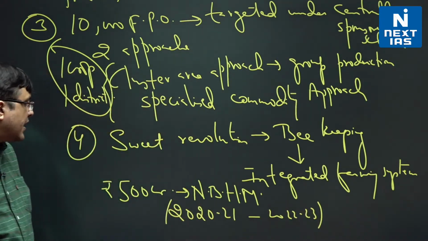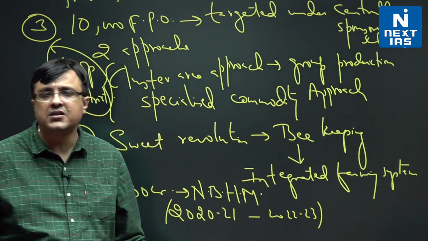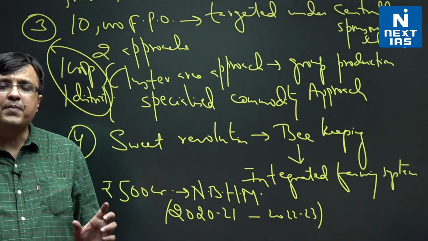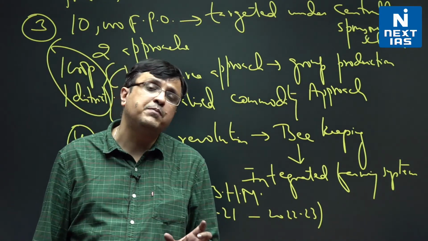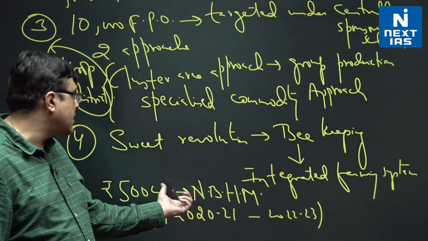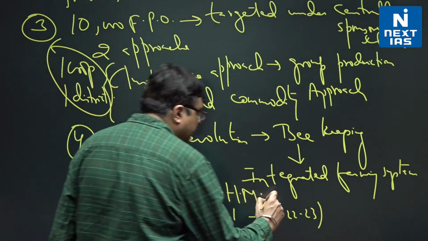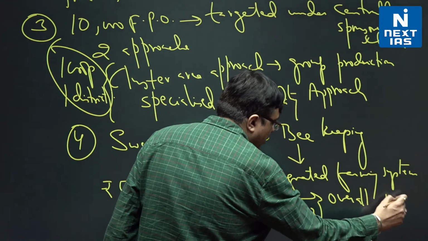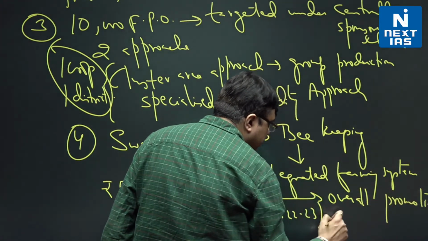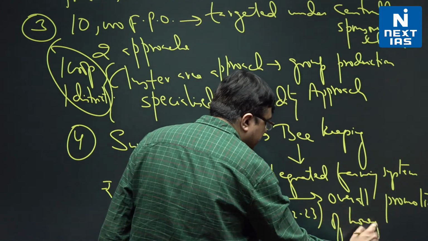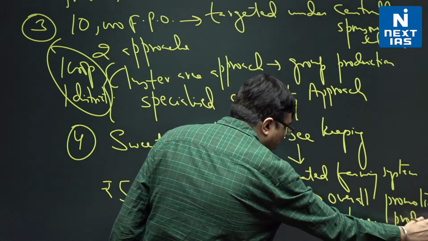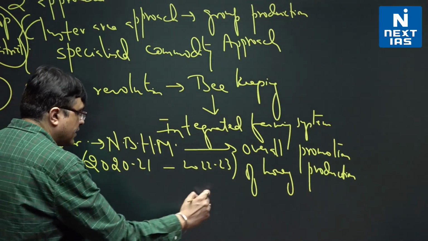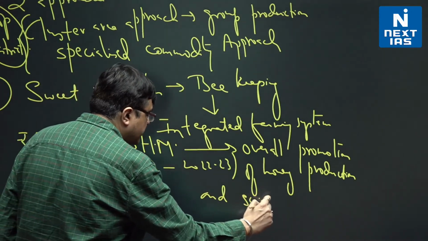A target of 3 years has been taken. In 3 years, 500 crore rupees will be spent on the National Beekeeping and Honey Mission, whose aim is the overall promotion and development of scientific beekeeping. That is the aim of this National Beekeeping and Honey Mission: overall promotion of honey production and scientific beekeeping. That is the main idea of this mission.